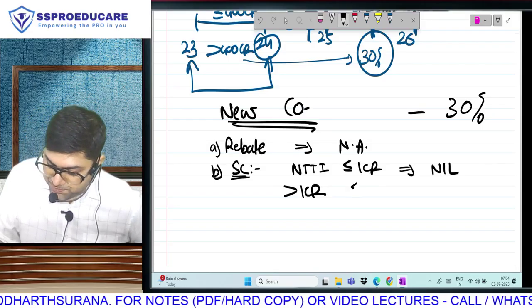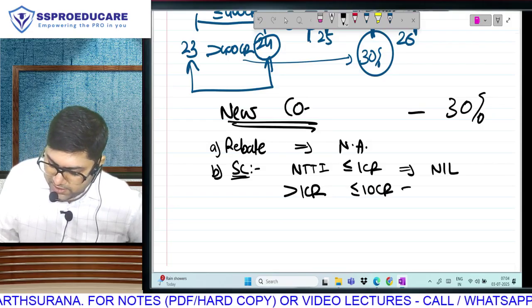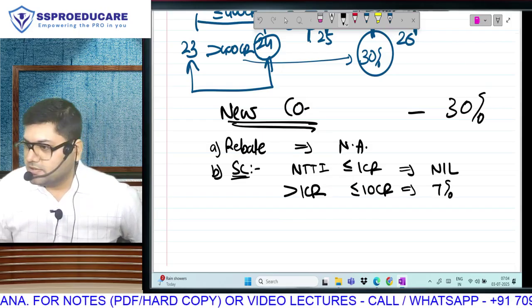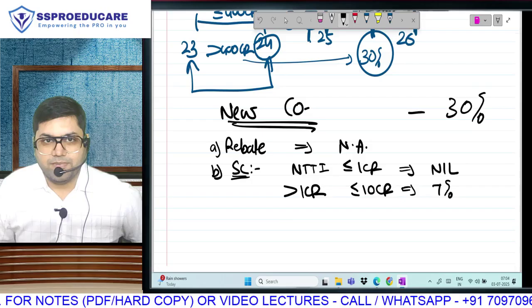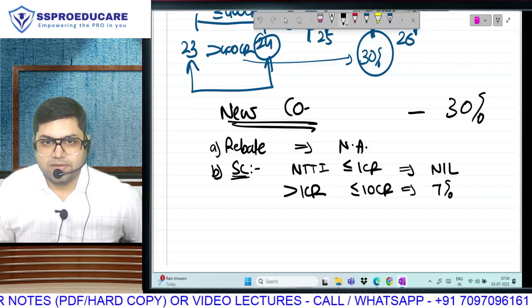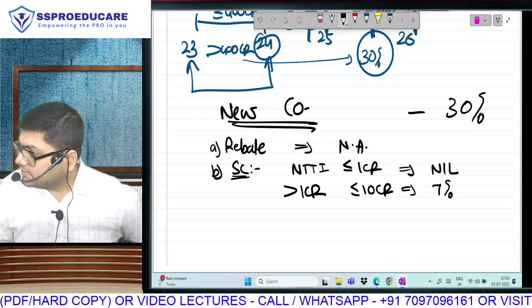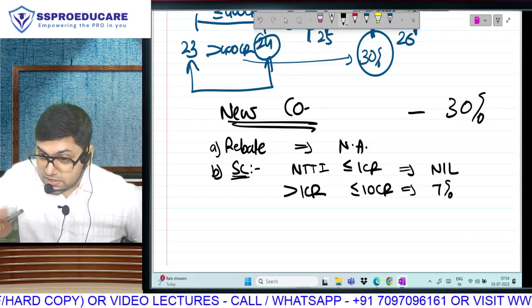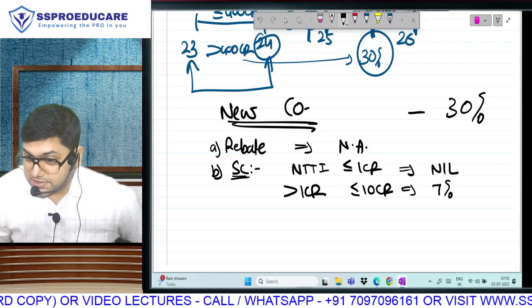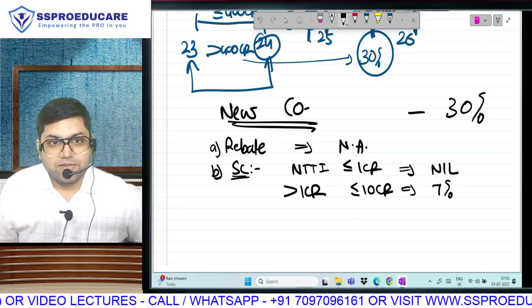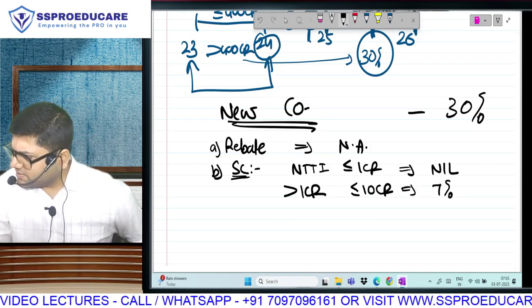15%. But surprisingly enough, up to income of 10 crore, domestic company ka surcharge is only 7%. Surcharge on domestic company only 7%. Till income level of 10. Matlab, listen, you individuals, if you cross 5 crore, your surcharge is 37%. But company ka only 7%. Don't you think it is unfair?